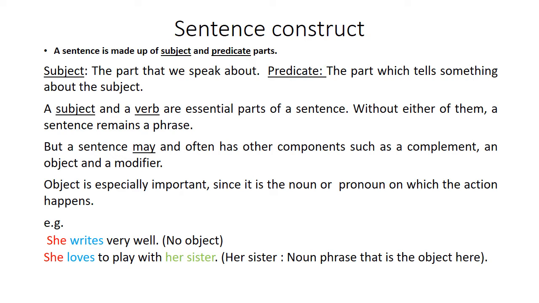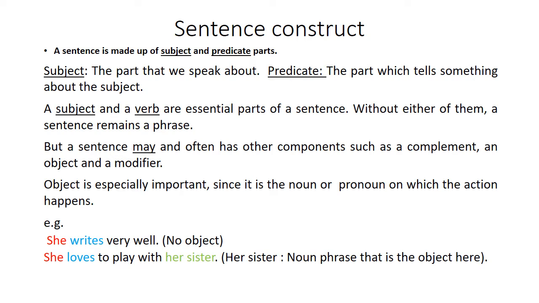A subject and a verb are essential parts of a sentence. So you must have a subject and your predicate part can be just one verb, and that can be a complete sentence. Without either of them, a sentence remains a phrase. That is, it is not a complete sentence, even if it is conveying complete meaning. It is not complete in itself.